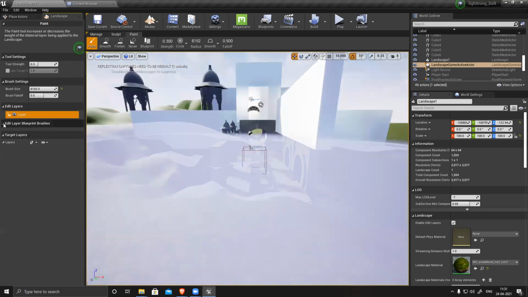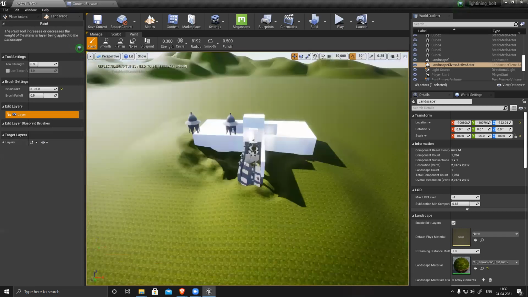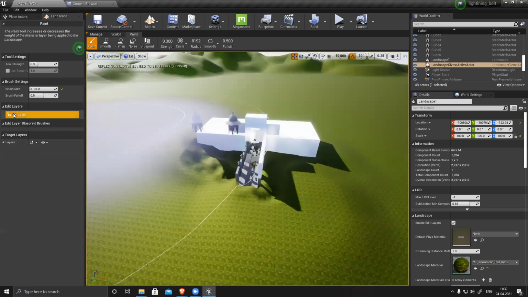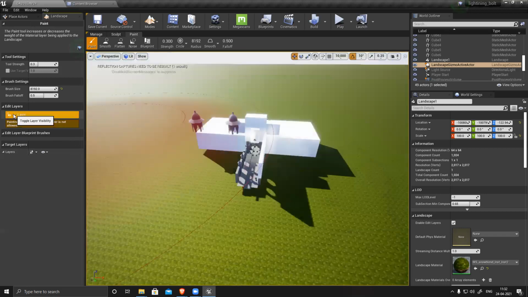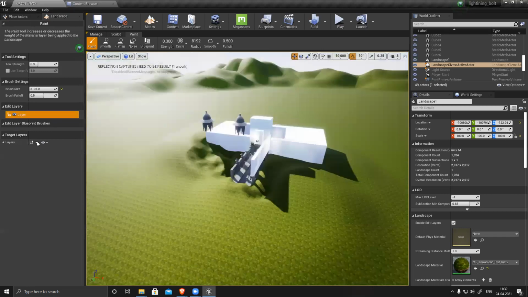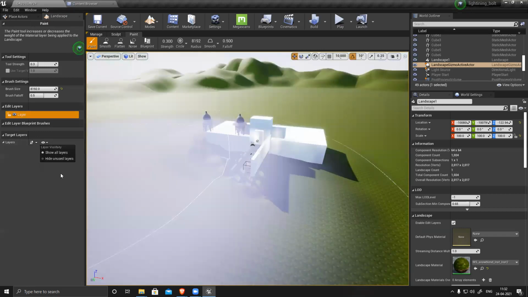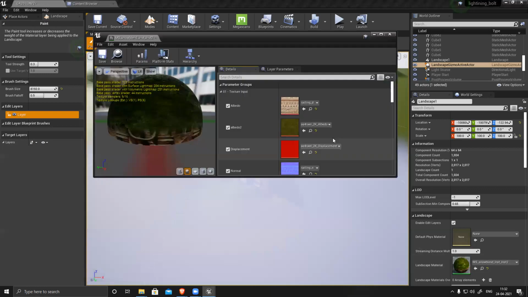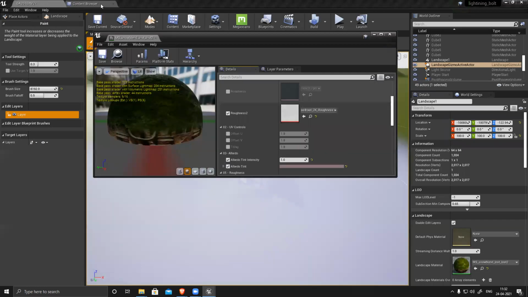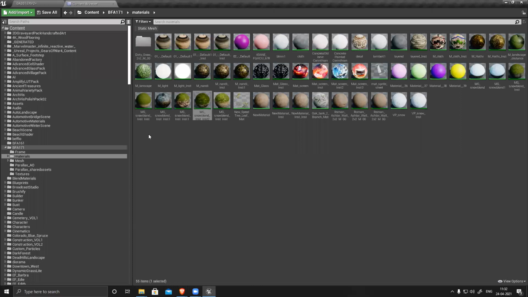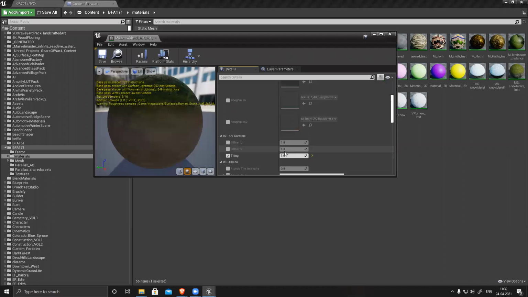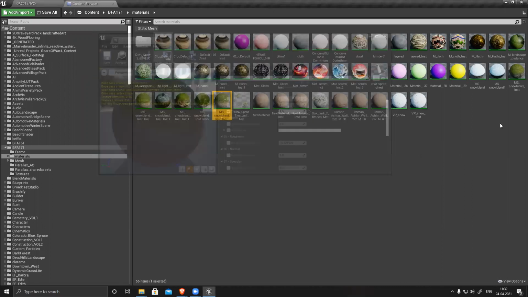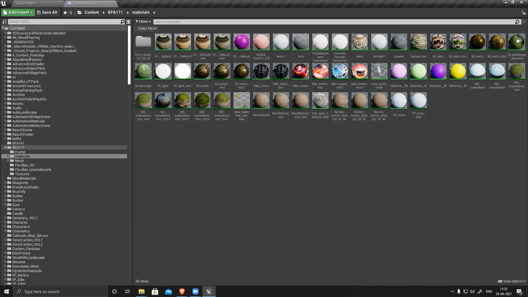Right? There is no layer. Strange. Oh, this is a different material. My bad. Oh, it's the wrong material I have assigned. Oh, landscape, this one.